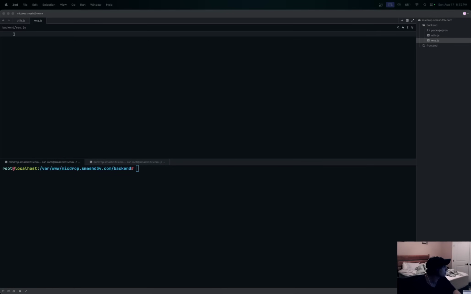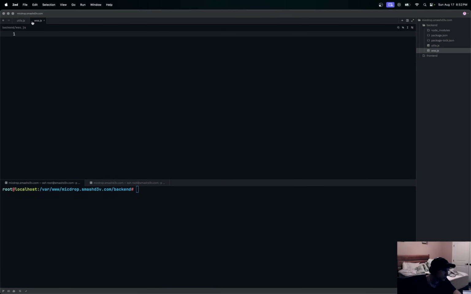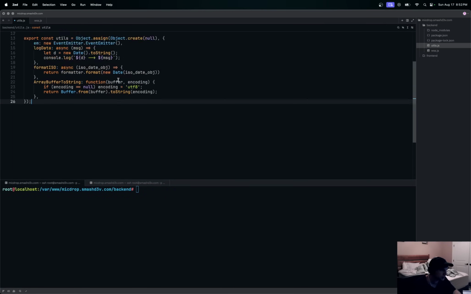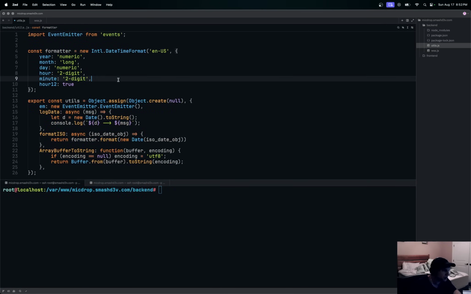We'll bring in our utils here. There's only a few utils, so let's get our utils filled out. These are just going to be some utility functions. Before we work on WS, let's create some utility functions. What I'm putting in here is this right here, and I'll explain what these are. We'll come back to them too as we use them.